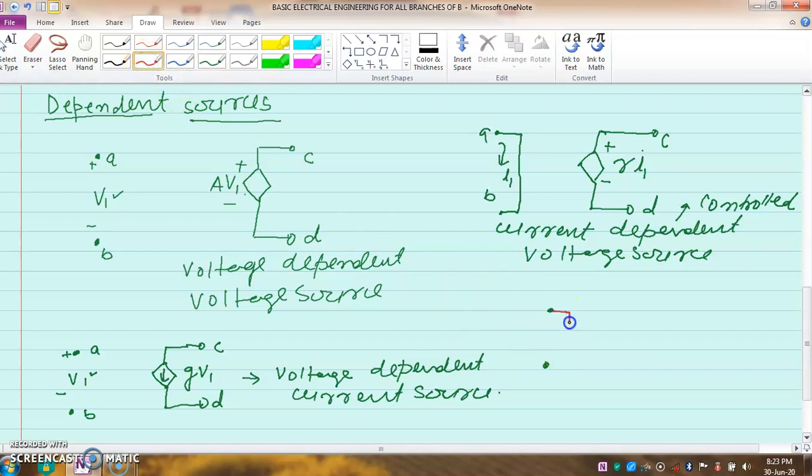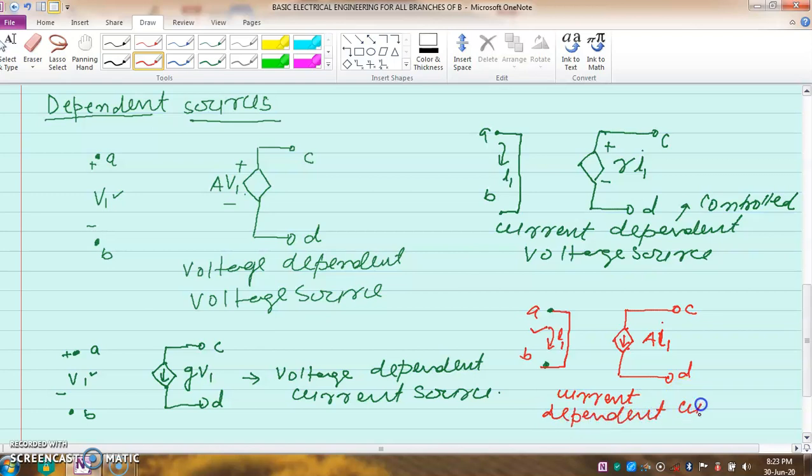Suppose this is current A, B, and current I1 is flowing here, and again I am drawing a current source like this, and this is C and this is D. The arrow is given here, so I am writing A I1, means its current is depending on the current I1 here, so it is called a current dependent current source.